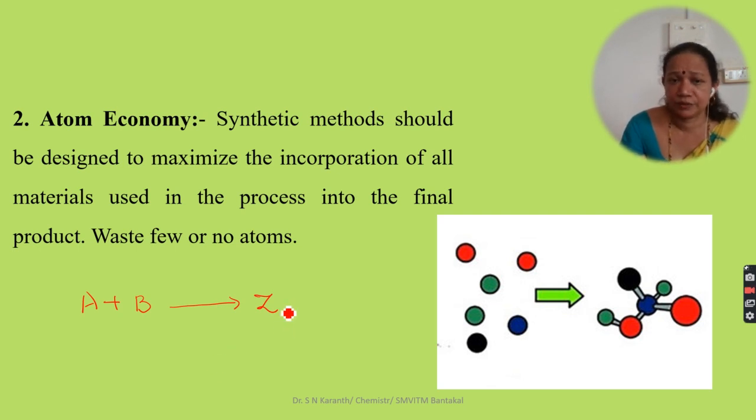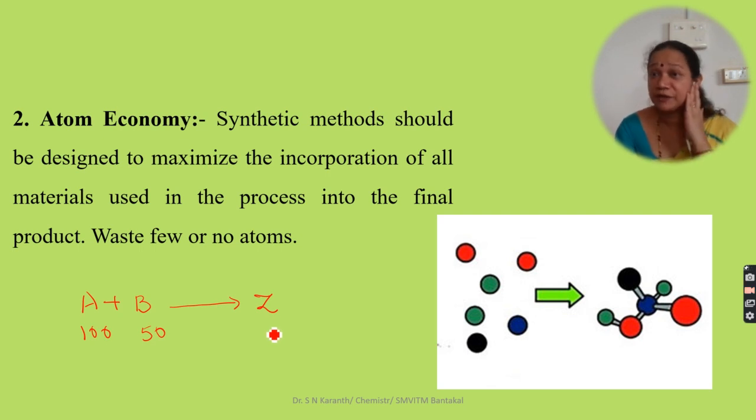Along with this, the process I have shown in a single step may also take place in multiple steps. Here, if the molecular weight of A is 100 and the molecular weight of B is 50, then the product weight should be 150. That is, we end up with a useful product which contains the same quantity of atoms.